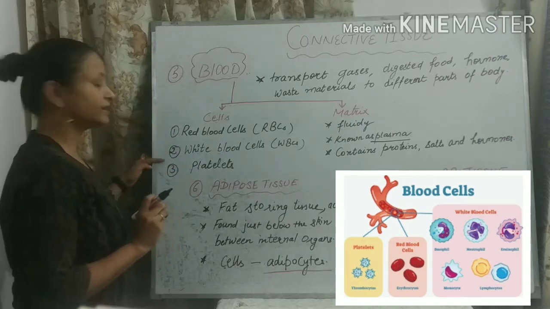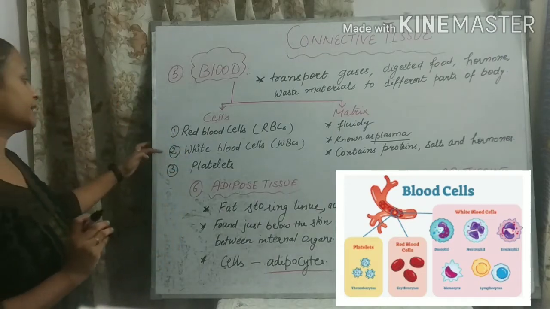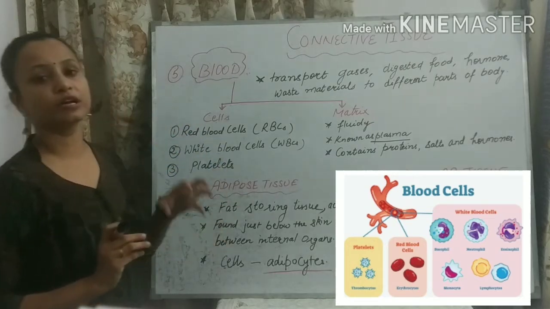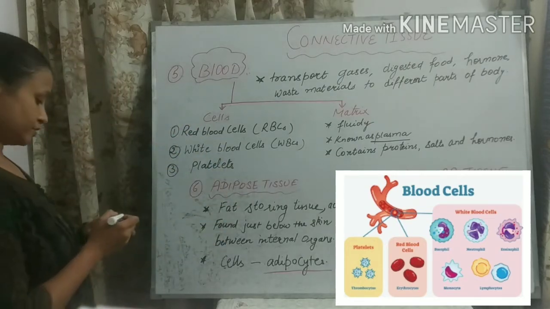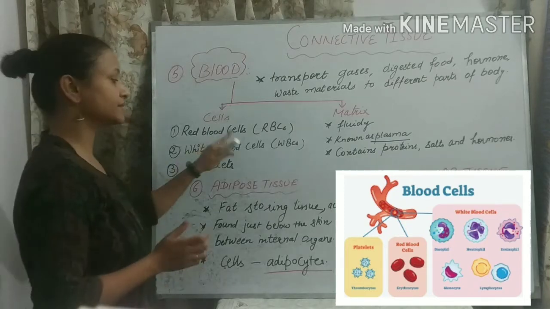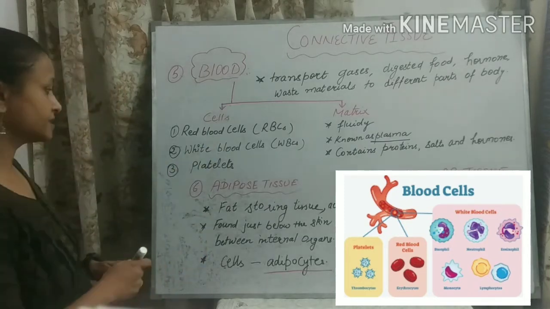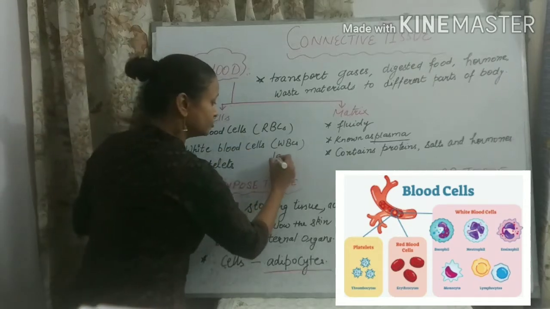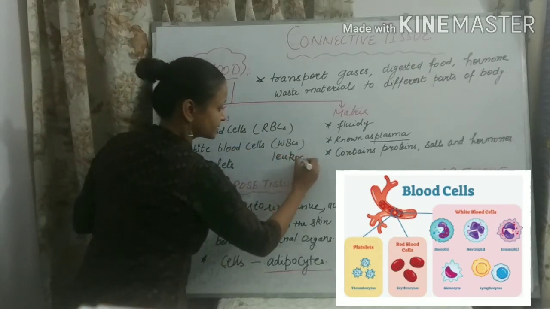And the second cell of blood is white blood cells or WBCs. We also call them leukocytes. Another name of white blood cells is leukocytes. The spelling here: L-E-U-K-O-C-Y-T-E-S.